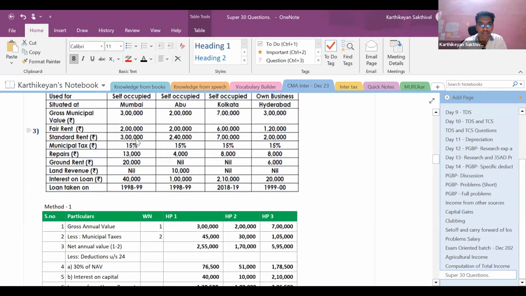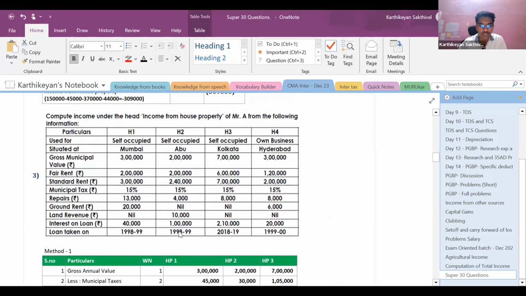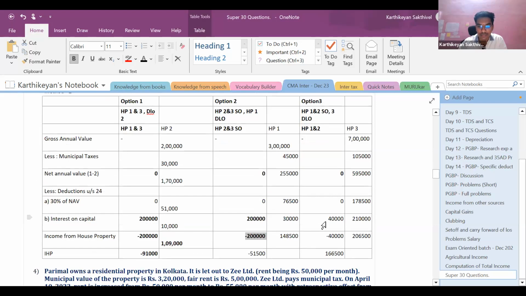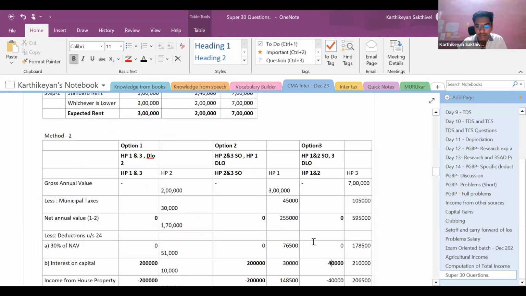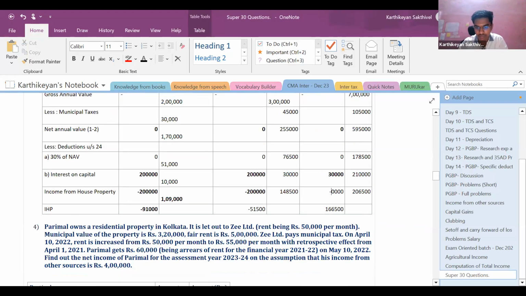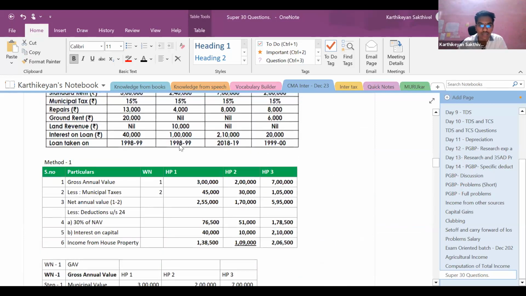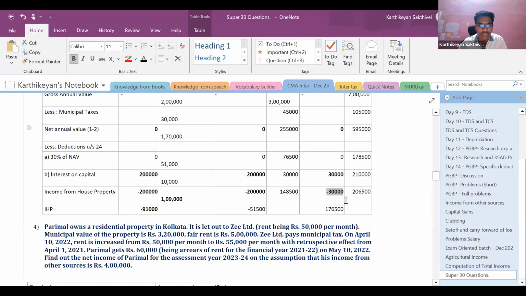Right. Next, it is house property 1 and house property 2. I'm leaving it as self-occupied. So house property 1, interest is 40,000. House property 2, interest is 1 lakh. So in entirety, it is going to be 40,000. Sorry, here the answer is wrong. Just give me a minute. Yeah, it will be 30,000. Since it is borrowed before 2001, it is subject to a maximum limit of 30,000.